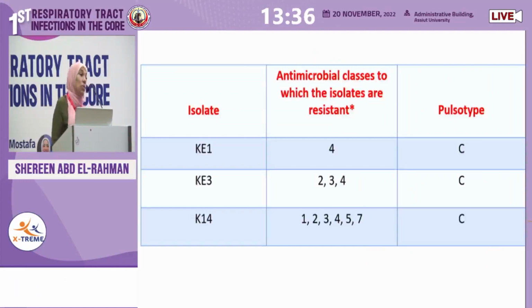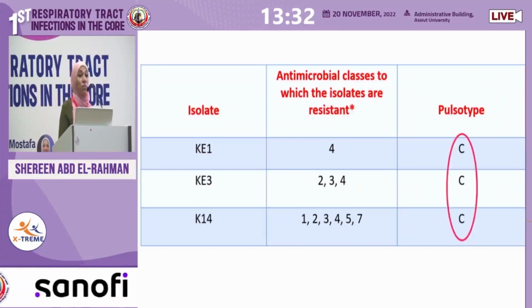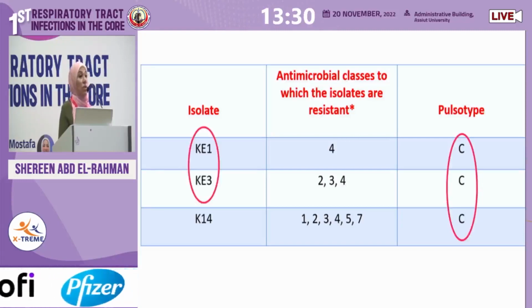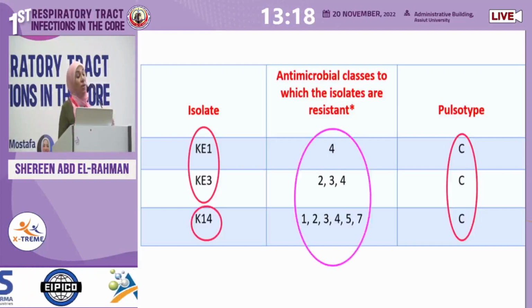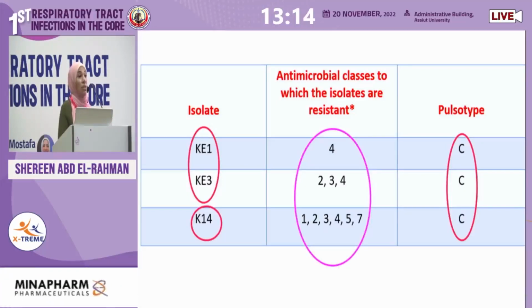When we took a closer look at those isolates comprising group C, 2 of them were environmental isolates from a bed and a commode, and the third was from a patient. The isolates were taken in a sequential manner. When we took a closer look at their antimicrobial resistance phenotype, we could see accumulation of resistance patterns.